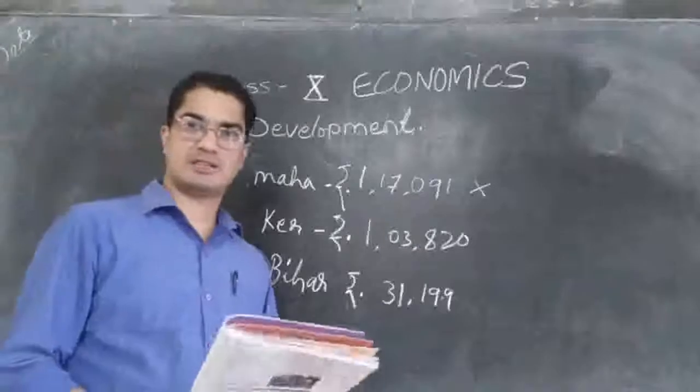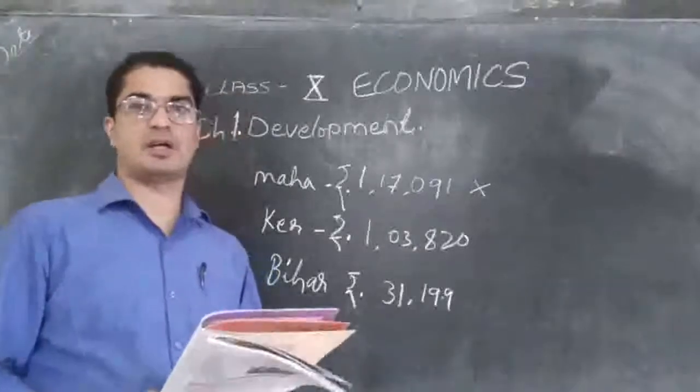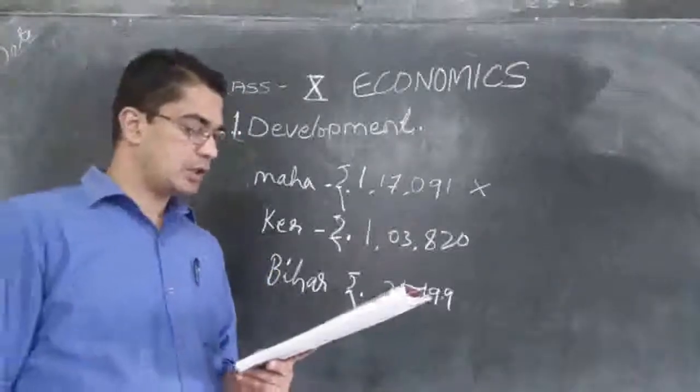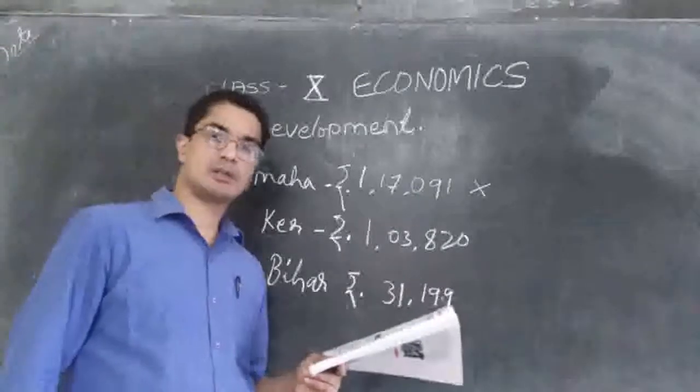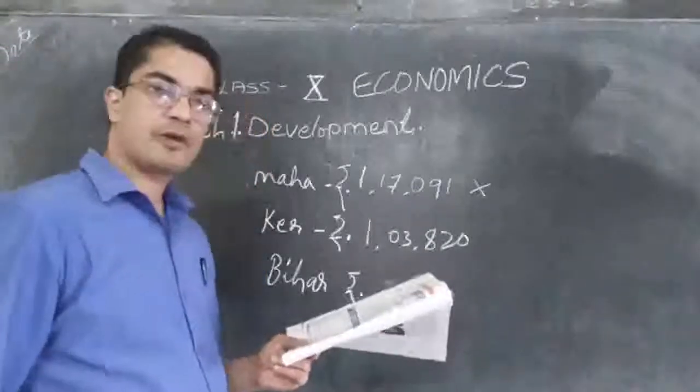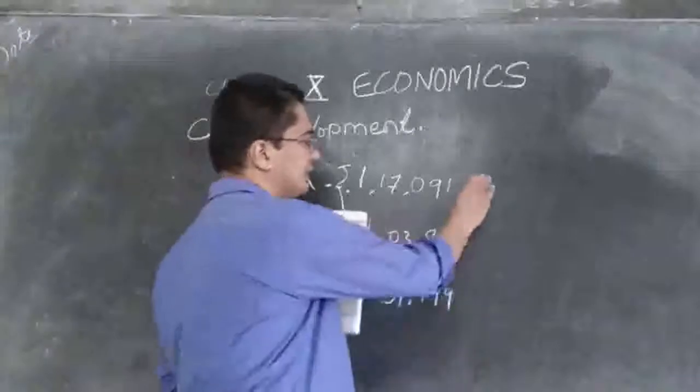What are the other aspects of Maharashtra, Kerala and Bihar? So let us see about the infant mortality rate.